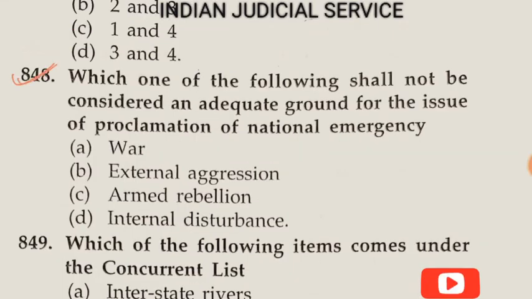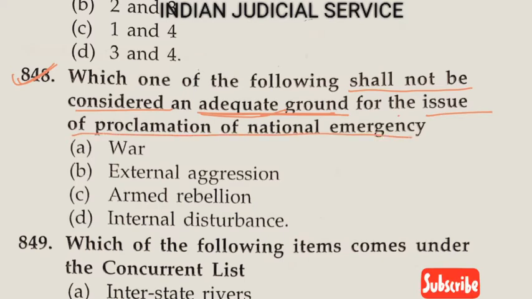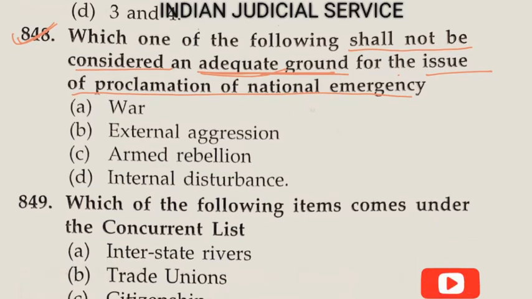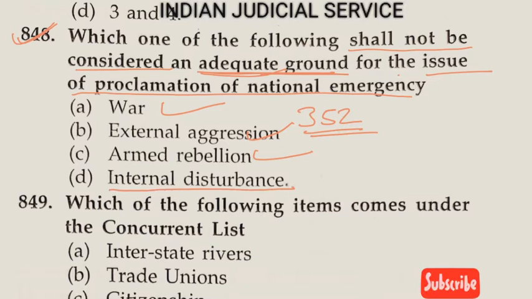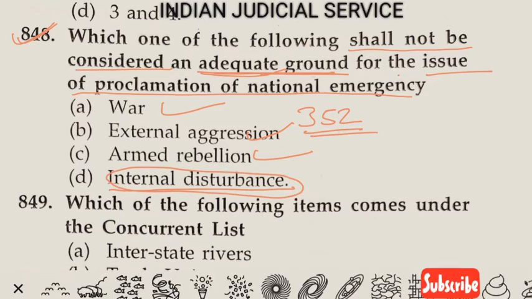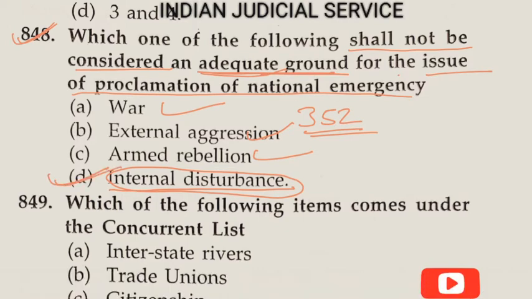Question number 848. Which one of the following shall not be considered an adequate ground for the issue of proclamation of national emergency? So the provision of national emergency is provided in Article 352. So option A here, war. Option B here, external aggression. Option C here, armed rebellion. And option D here, internal disturbance. So internal disturbance is not an adequate ground for issuing the proclamation of national emergency. So the answer is here option D.